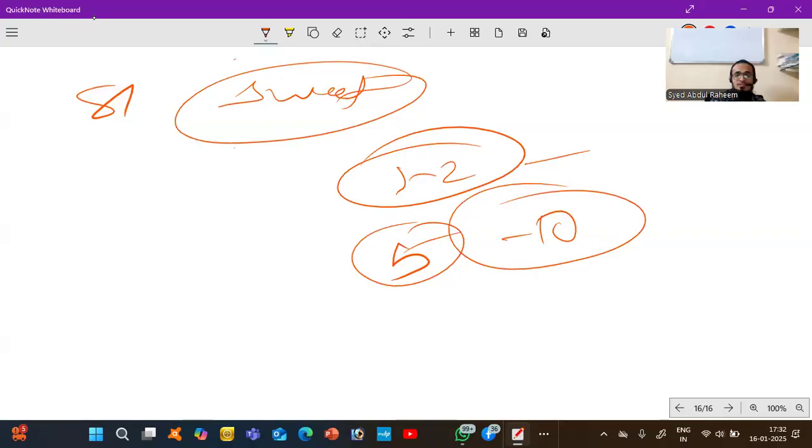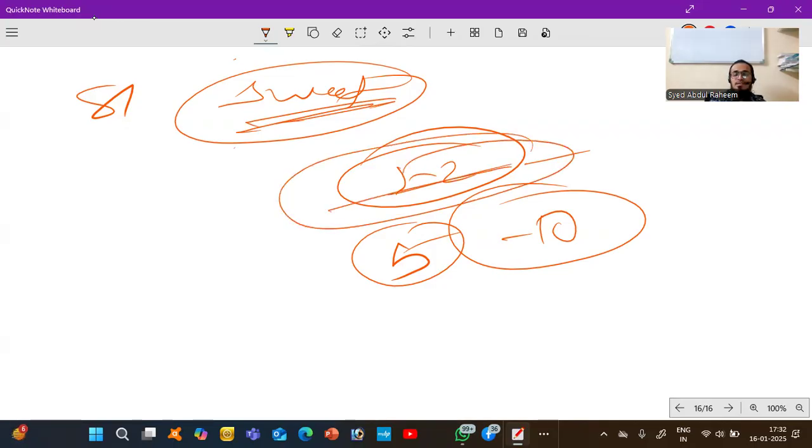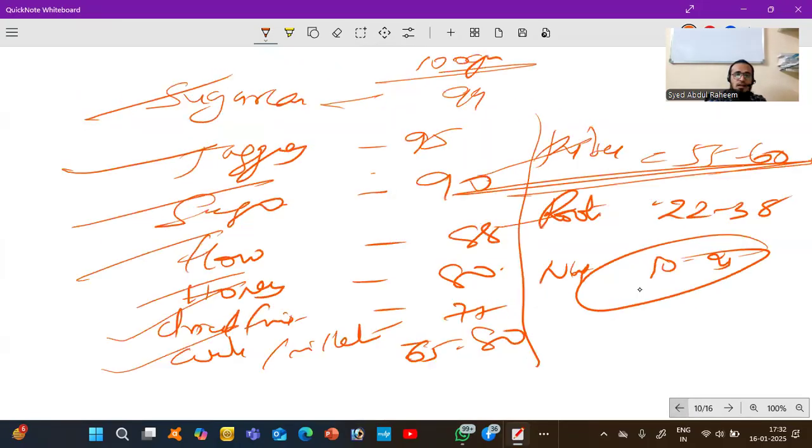Why? This is because of the presence of natural fructose, glucose, and lactose. In fruits we have fructose, and that's the reason we eat fruits. So this is about the functions of carbohydrates.